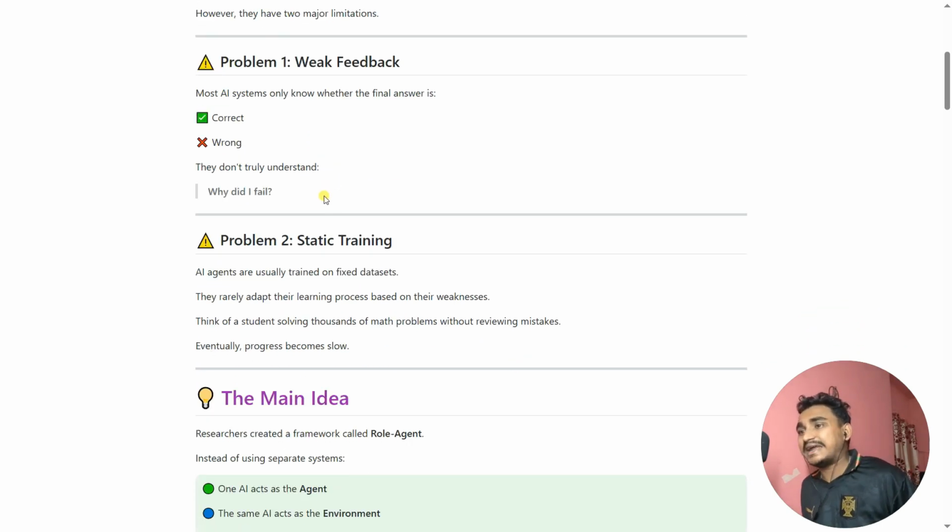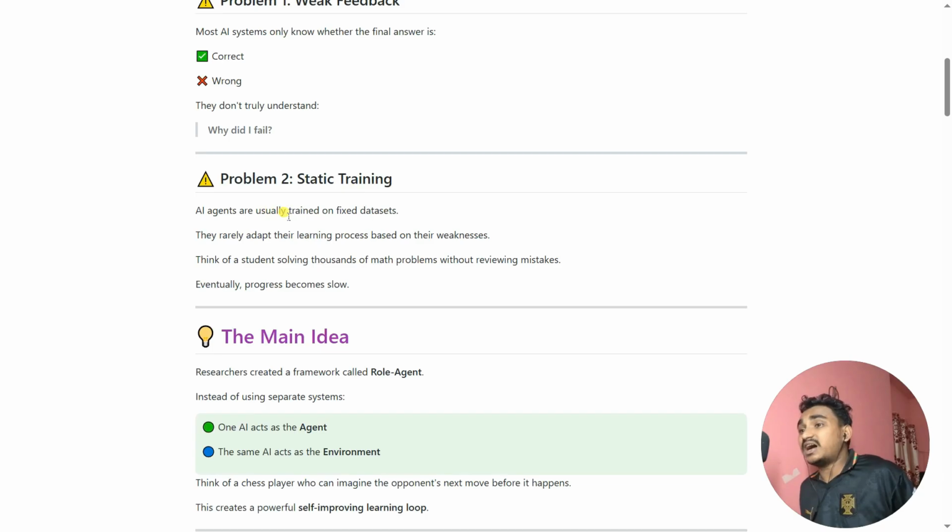The second one is static training. AI agents are usually trained on fixed datasets. Let's say I have a book or various books or website data that I pass to ChatGPT models and they train on it. So the AI agent is trained on a fixed dataset and doesn't really adapt its learning process based on its weaknesses. Think of a student solving thousands of math problems without reviewing the mistakes. And eventually progress becomes slow.